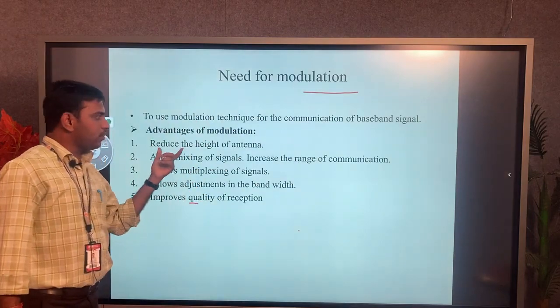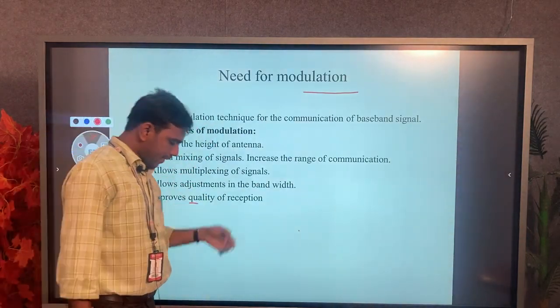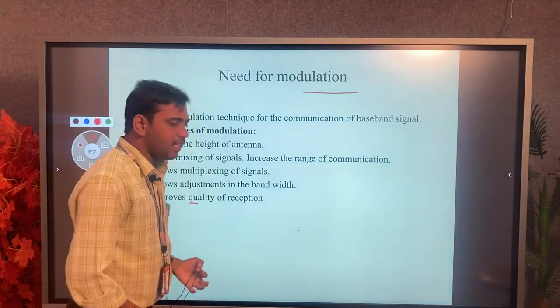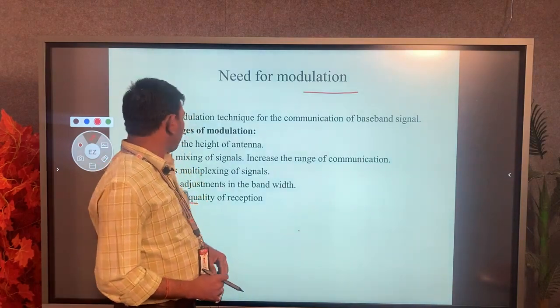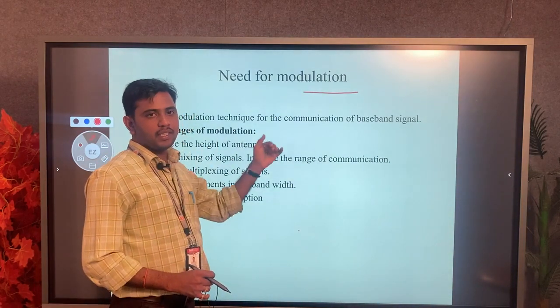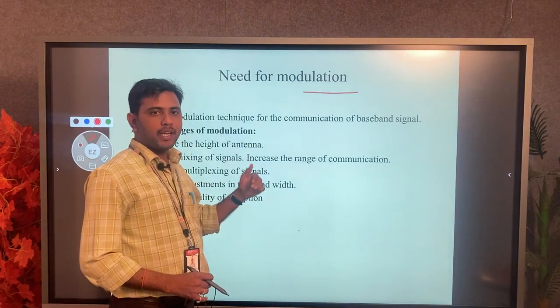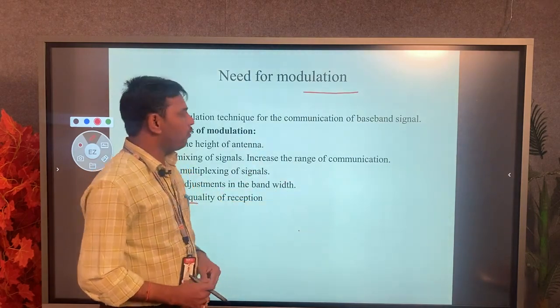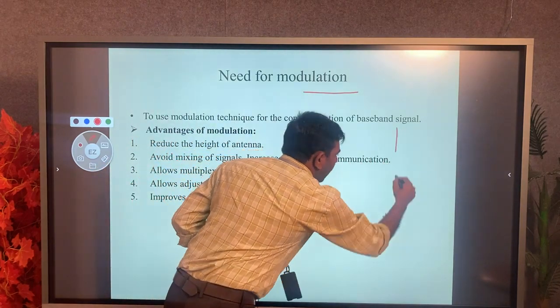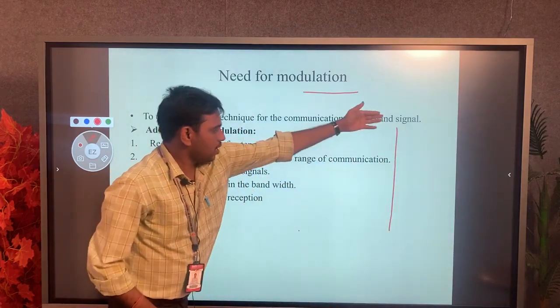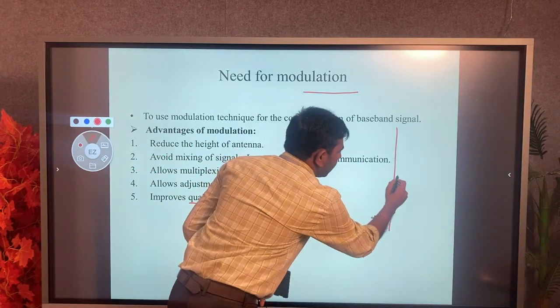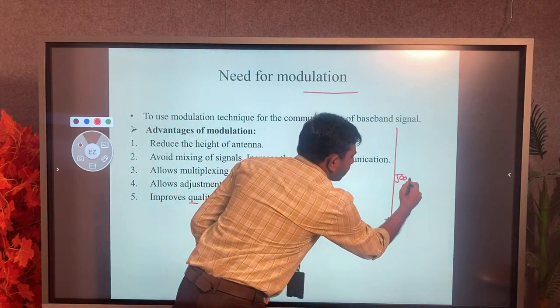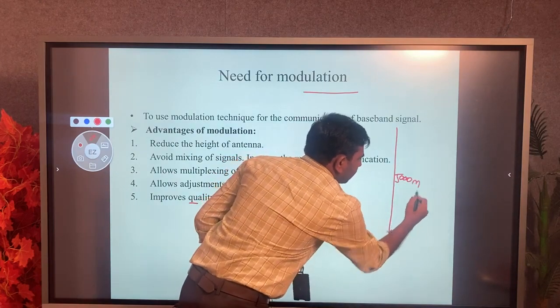Now see how to reduce the size of antenna. When the size of antenna is increased or decreased, which one is the best way to communicate my information? For example, one antenna has a height of 5000 meters.